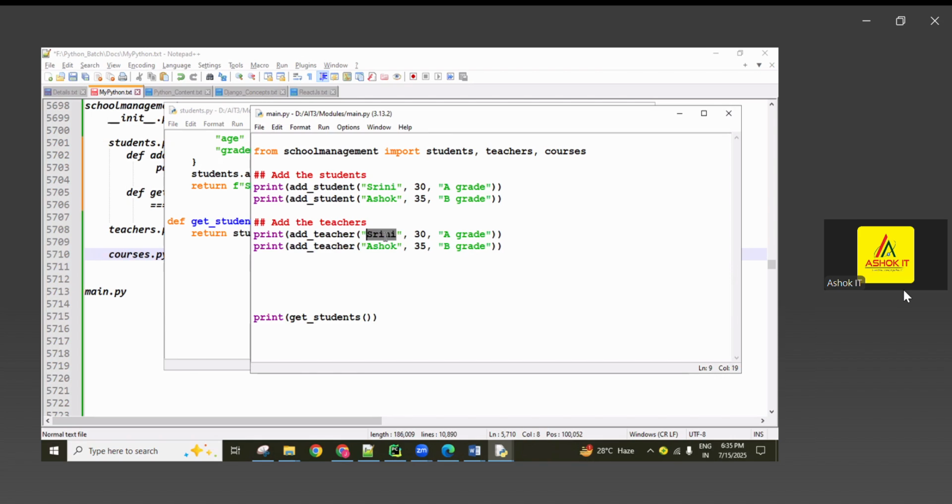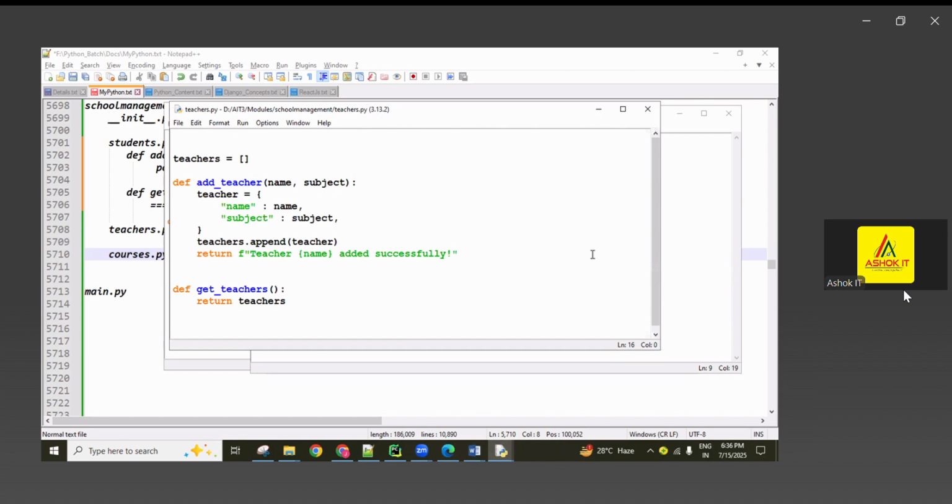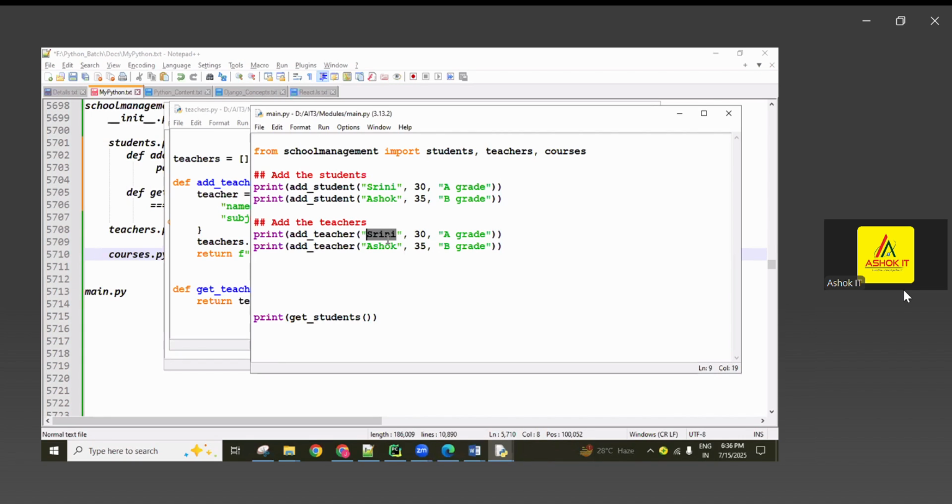So now for teacher, the teacher name and another parameter, the subject, are required, guys. So teacher name you can enter here. For example, for student name I entered Virat and 25, but no need of this 25. So teacher name and subject we want.